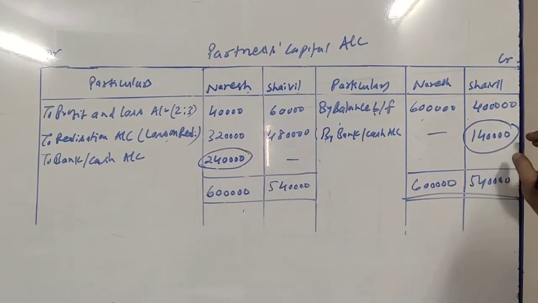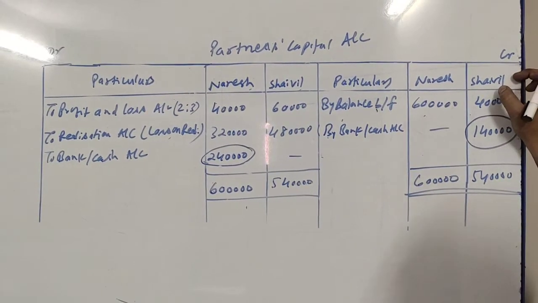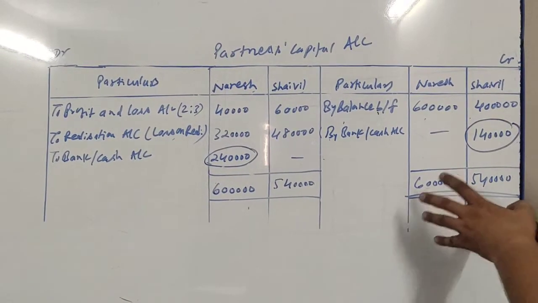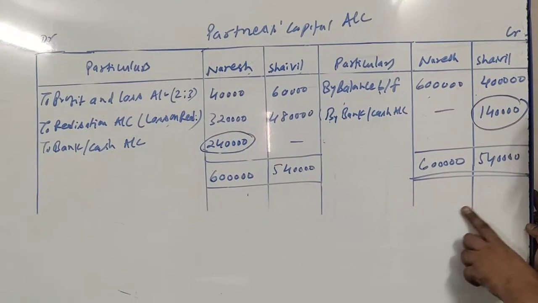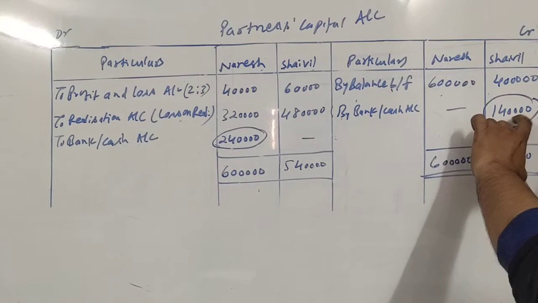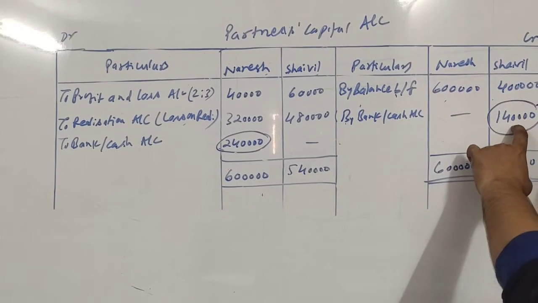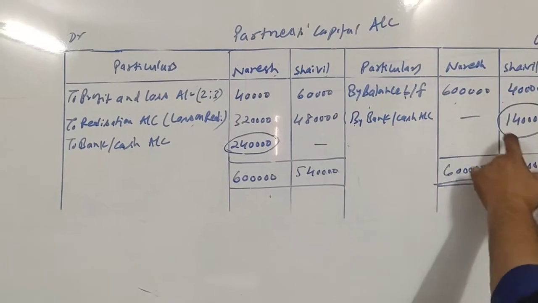This is the debit balance of Shevil's capital. Now as this is a dissolution of the firm, that is, the firm is losing its existence, this is the amount the firm will be collecting from Shevil.